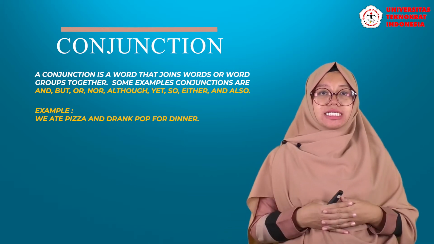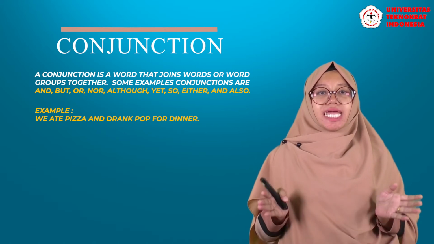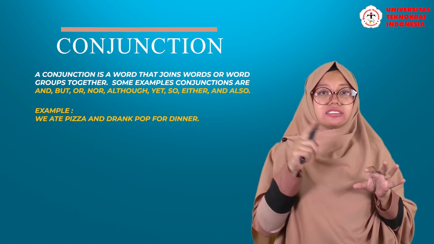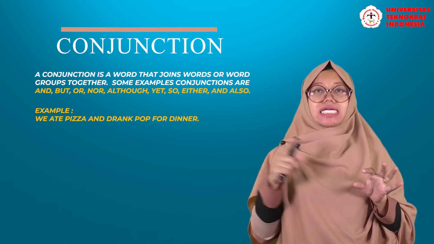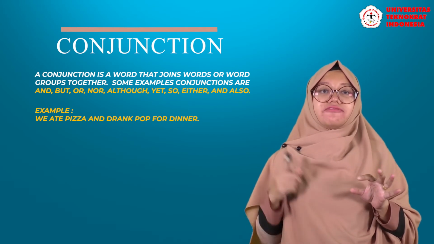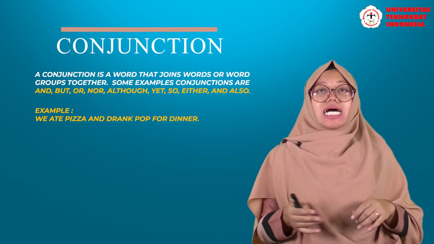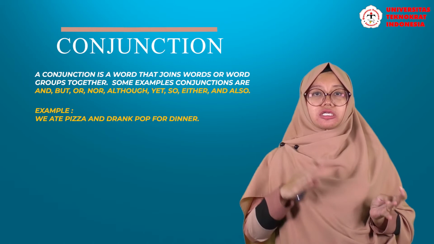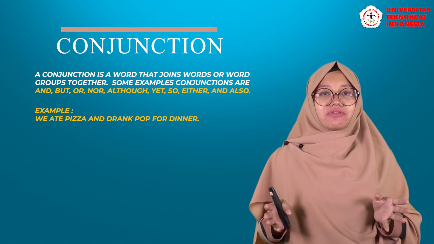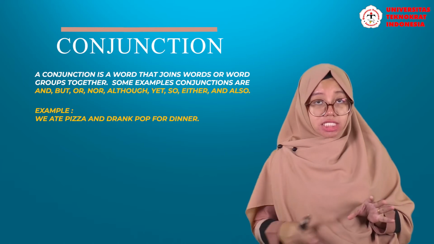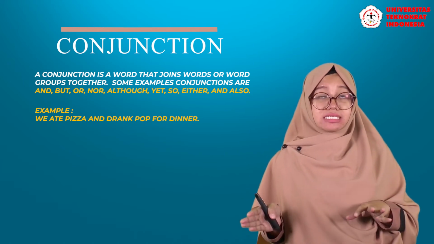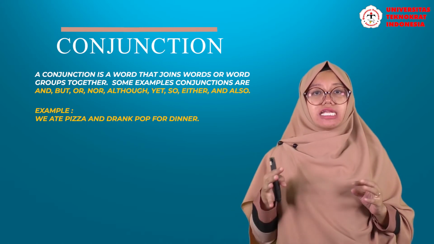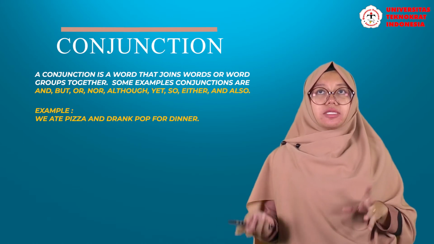The next example is Erin loves to swim and play at a beach. "And" here combines two activities together. A conjunction is a word that joins words or word groups together. I mean, the function of a conjunction can be combining two things together or even contradicting one to another.